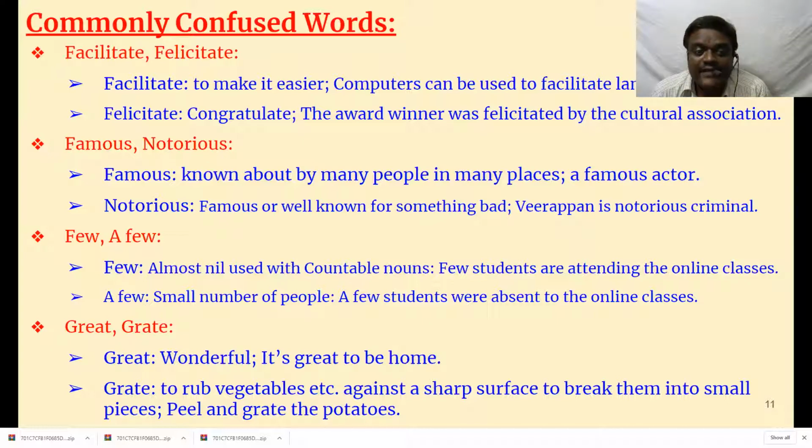Then great. We speak of great persons. Great, wonderful. It's great to be home. He's a great person. He's a great personality.